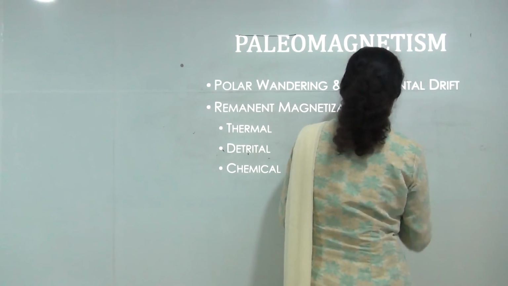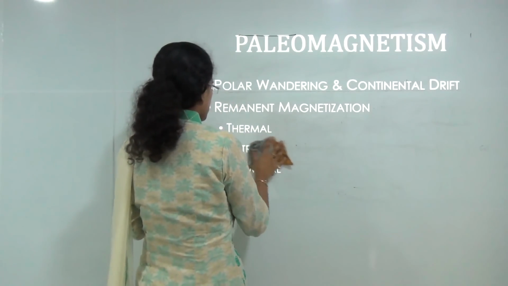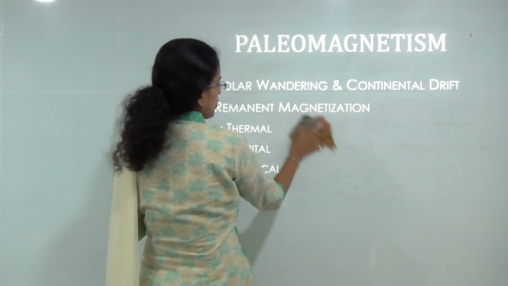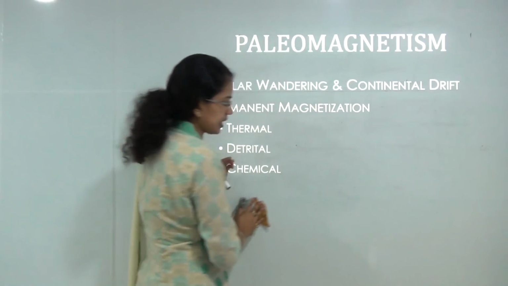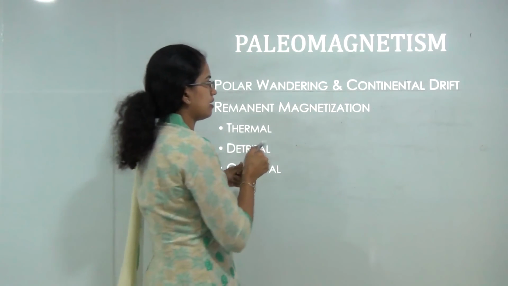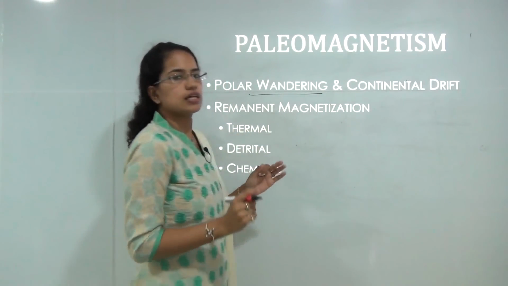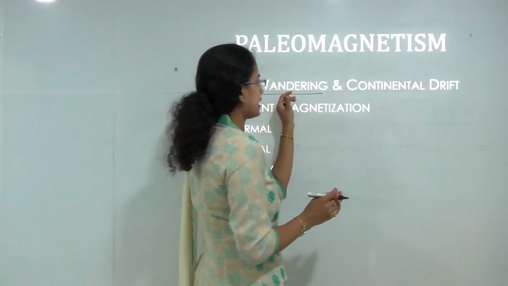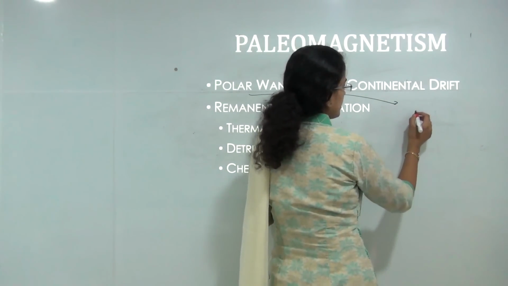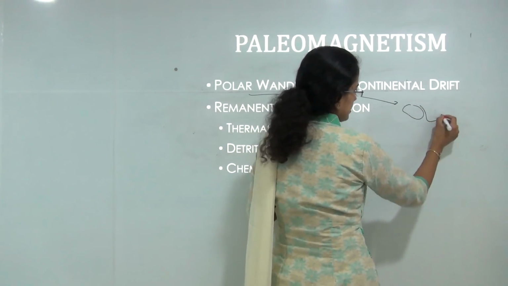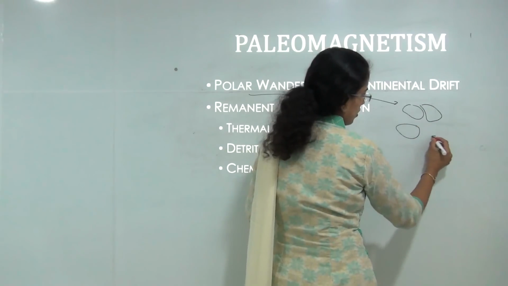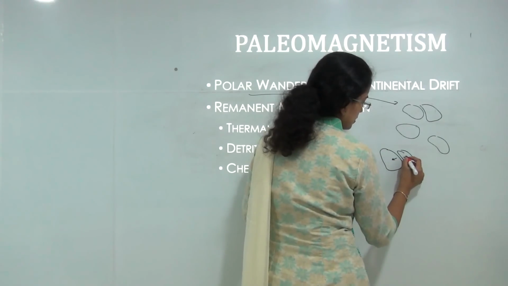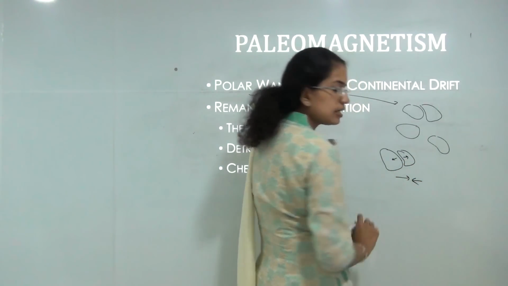Now there are various ways you can understand this. The first is polar wandering and the continental drift. Polar wandering means the magnetic poles keep on changing from time to time, and this has been recorded due to the continental drift or moving away of the continents, and also the plate tectonic activities, which talk about the converging and the diverging plates.